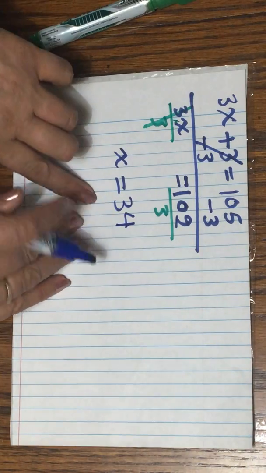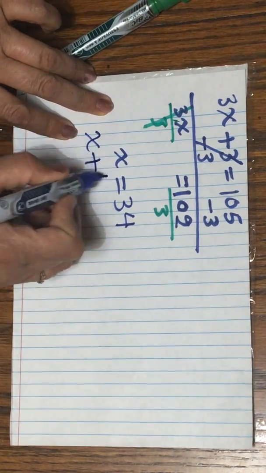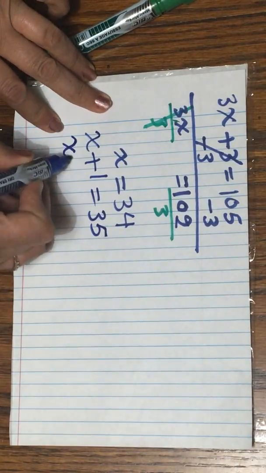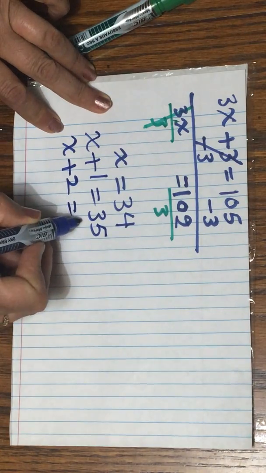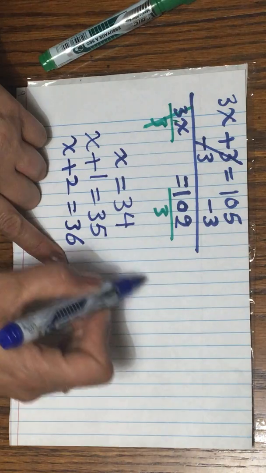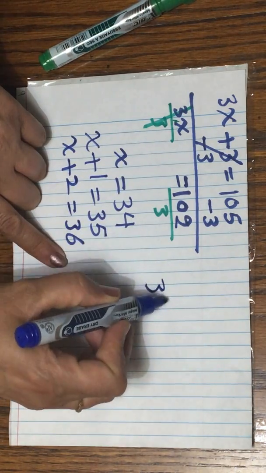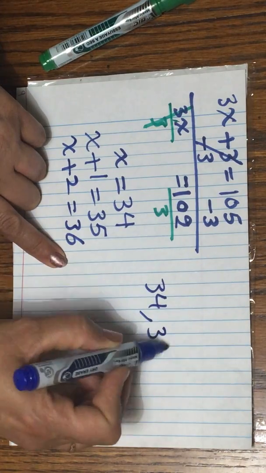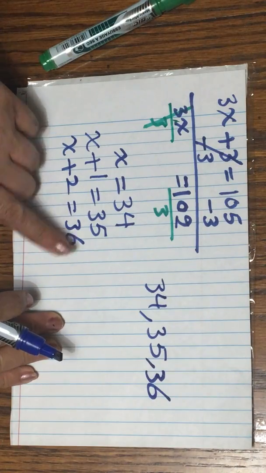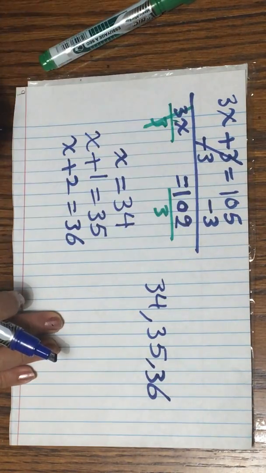So the second number I'm gonna add 1, which is x plus 1, 35. And the third number, x plus 2, which is 36. So my three consecutive numbers are 34, 35, and 36. If you want to check, when I add them, I should get 105.